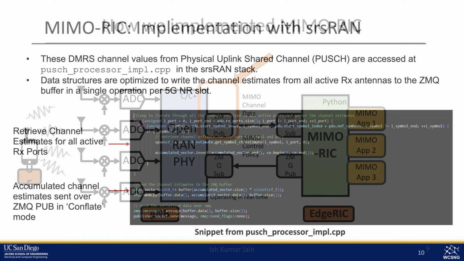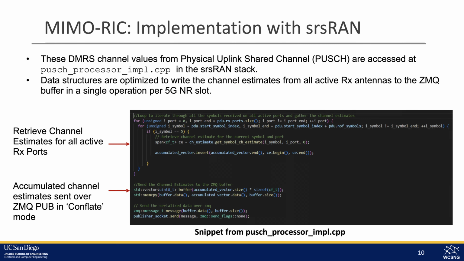Again, to motivate the development that we are doing, if we want to build any MIMO application directly into srsRAN, we have to look into hundreds of lines of code, particularly focused on PHY layer processing, and it's quite hard, right? With our app, it's basically a couple of lines of code in Python, which is very easy, and once you have access to the channel, you can use the channel, build the application, and it will be deployed in real time into the RAN. So, how do we do that?